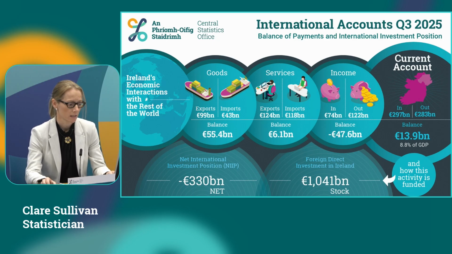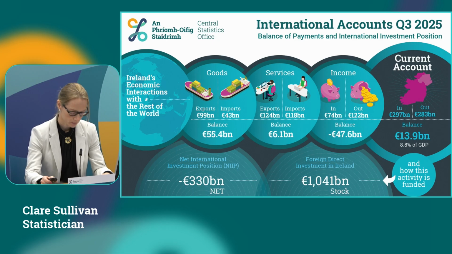We have services exports of 124 billion and imports of 118 billion, giving us a services balance of 6.1 billion. We have income inflows of 74 billion and outflows of 122 billion, giving us net income outflows of 47.6 billion. This gives us a current account balance of 13.9 billion or 8.8% of GDP.